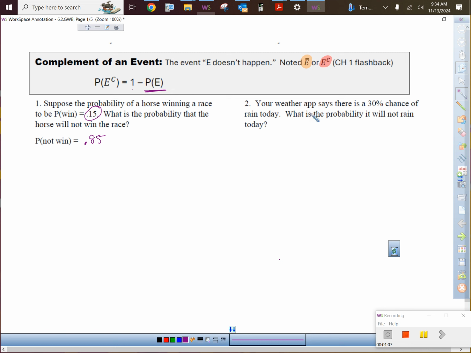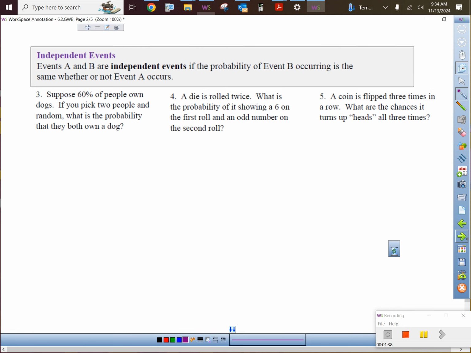Easier one. On your weather app, it says there's a 30% chance of rain today. Cool. What's the percent chance it does not rain today? 70%, right? If there is a 30% chance it's going to rain, 100% minus 30% is 70%. Are you cool with the probability of an event not happening? Since it only adds up to 100, it is 1 minus that number if it's a decimal, or 100 minus that number if it's a percent. Cool?